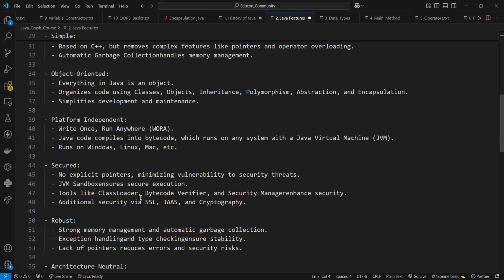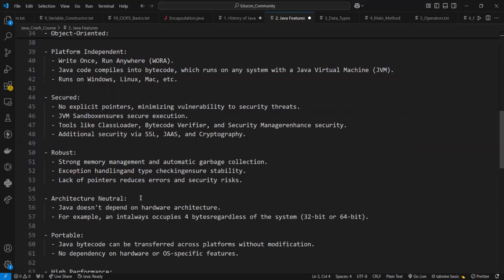That's why we always say that Java bytecode is platform independent, but JVM, the Java Virtual Machine, is platform dependent, right? So JVM should be there. If JVM is present in any machine, then on top of it we can run the Java bytecode, right?